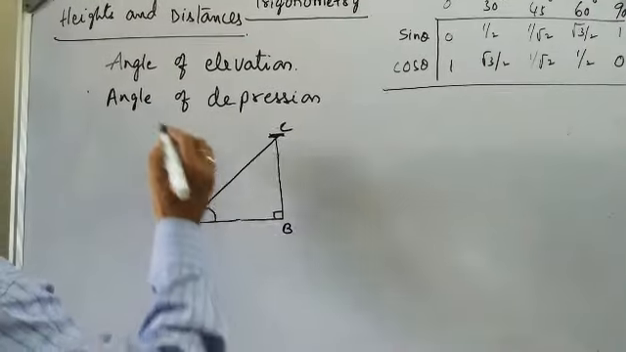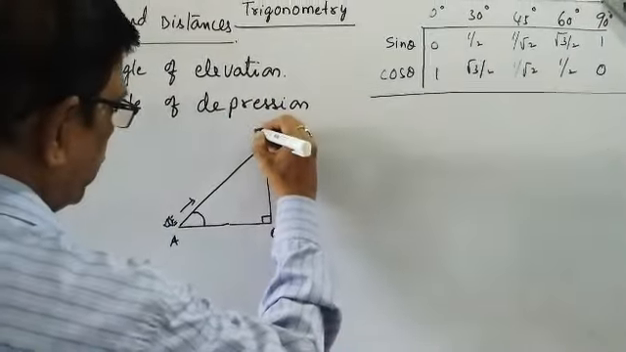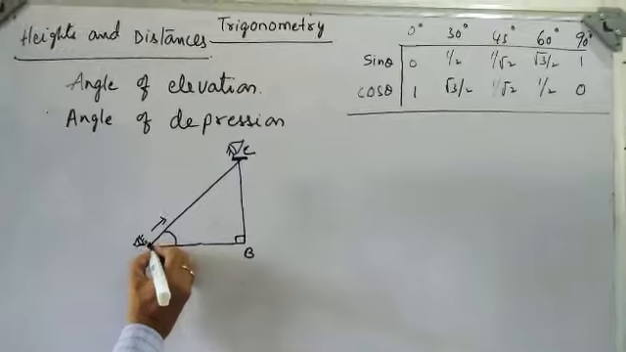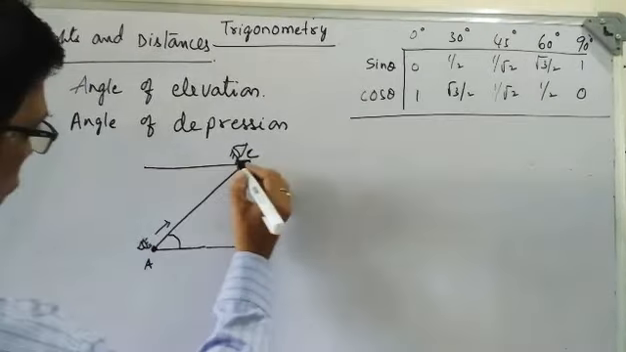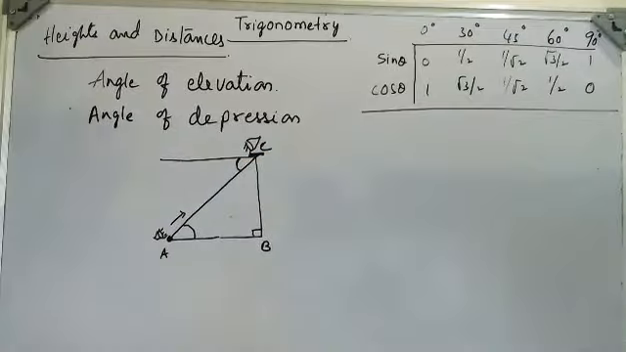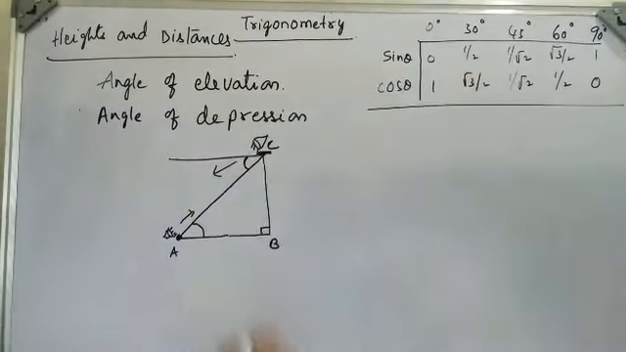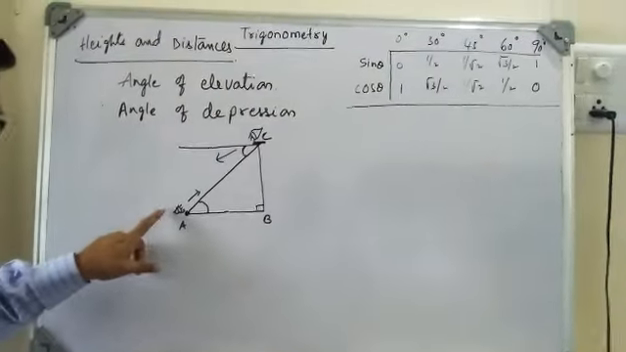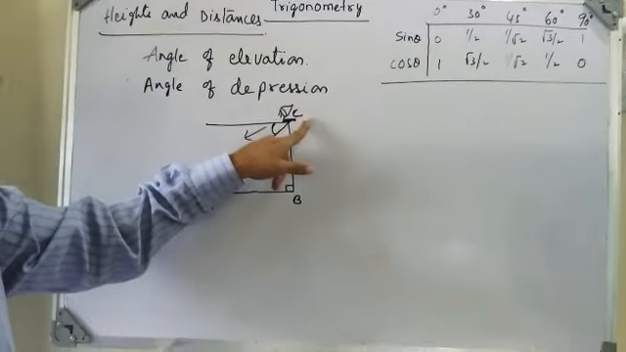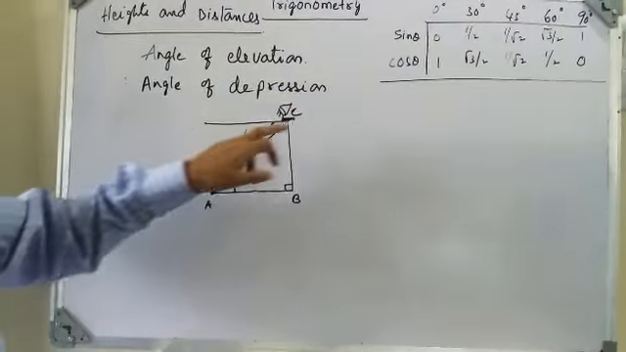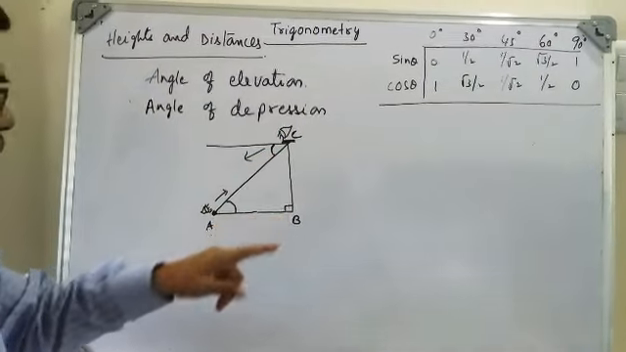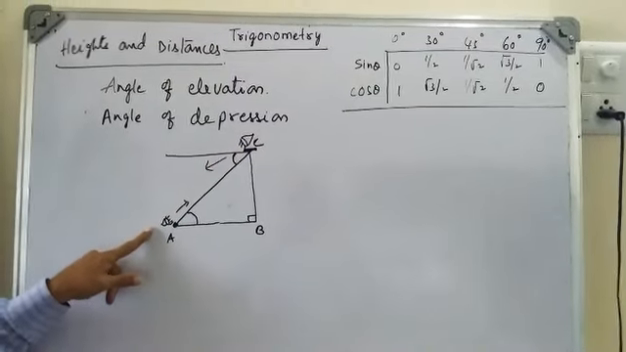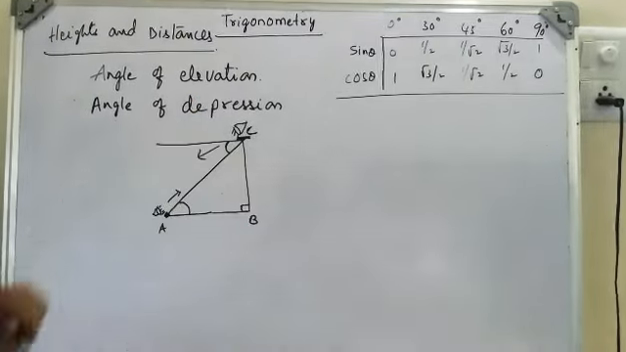Now what is meant by angle of depression? Depression means a person is standing on the top of the building and looking at the object at A. This is called angle of depression. Only two things, one is elevation and the other is depression. Elevation means a person is standing on the ground and looking at the top. Depression means a person is standing on the building and looking at the object which is on the ground at A.